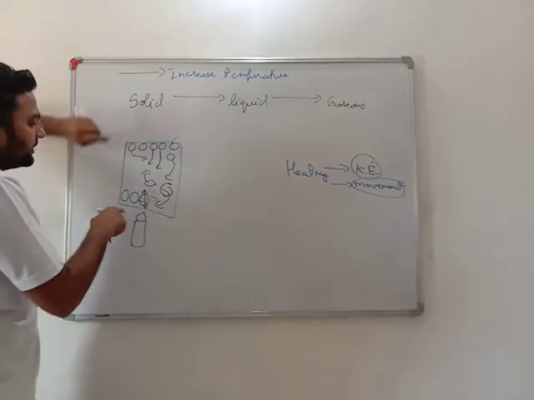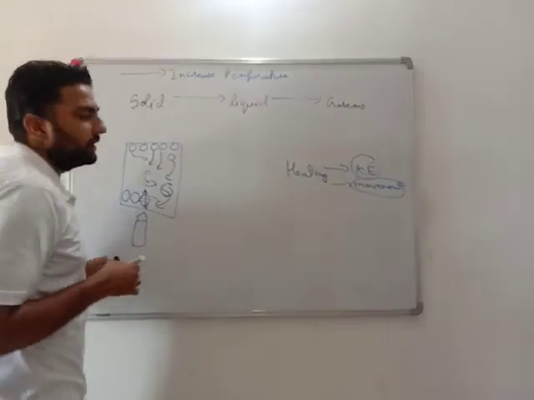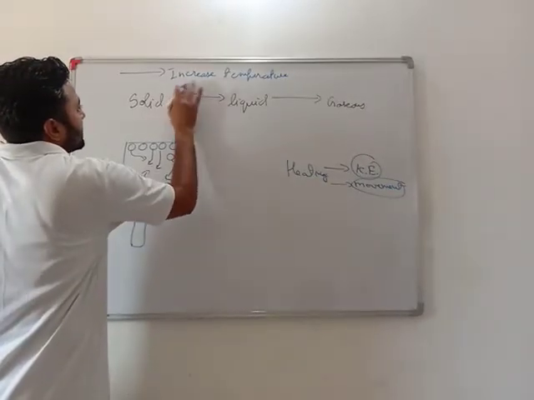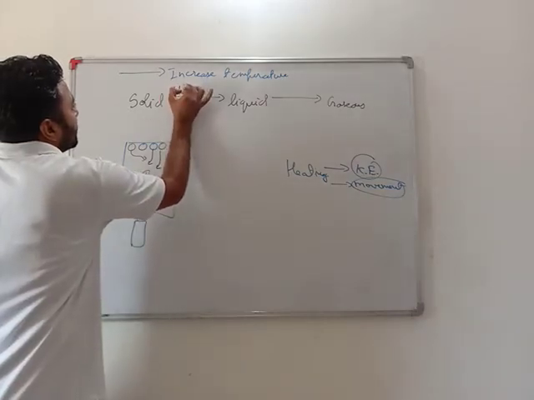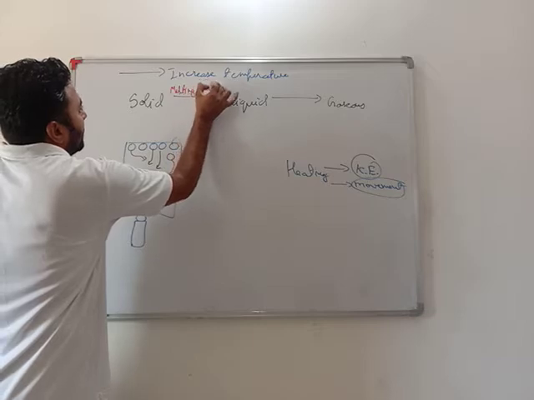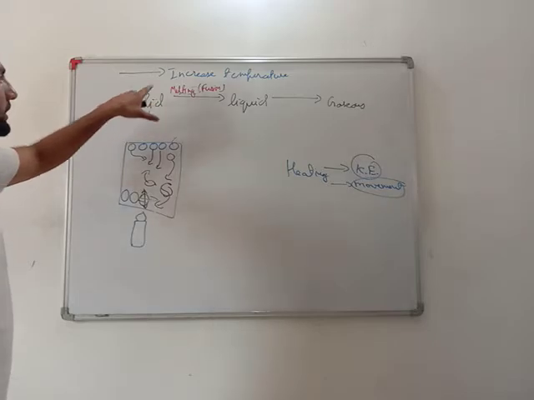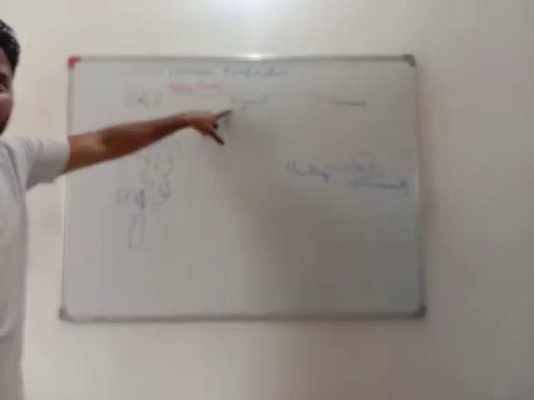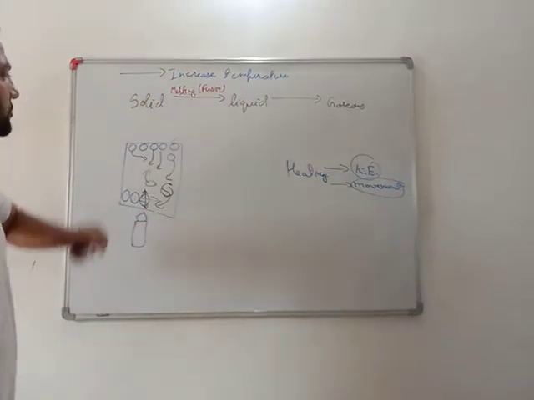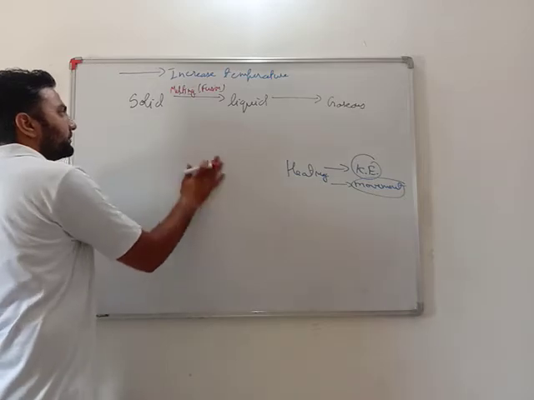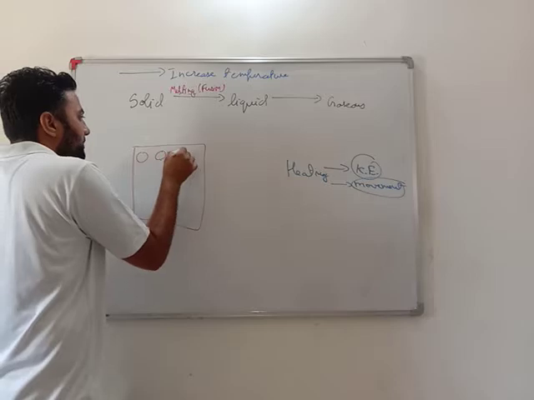Very important. As they become free to move within this volume, this solid gets converted into liquid, and this process is known as melting or fusion. Very important, my dear students. This process is known as melting or fusion. So what is melting? Melting is a process in which solid changes into liquid. How does this take place? By increasing temperature or by heating the solid. Okay, if I heat a liquid, these are the particles of liquid.